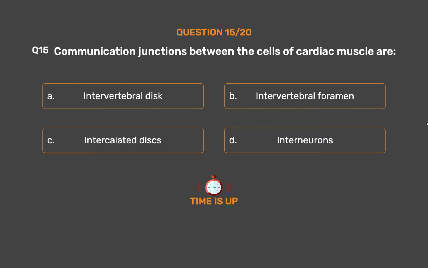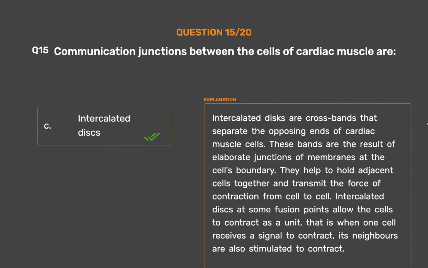The correct answer is option C, intercalated discs. Intercalated discs are cross bands that separate the opposing ends of cardiac muscle cells. These spans are the result of elaborate junctions of membranes at the cell's boundary. They help to hold adjacent cells together and transmit the force of contraction from cell to cell. Intercalated discs at some fusion points allow the cells to contract as a unit. That is, when one cell receives a signal to contract, its neighbors are also stimulated to contract.